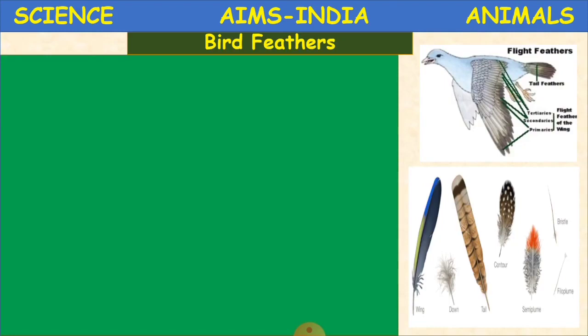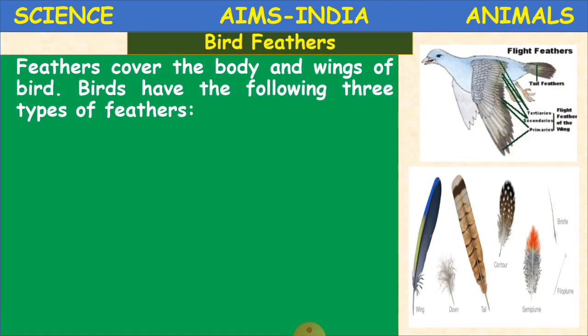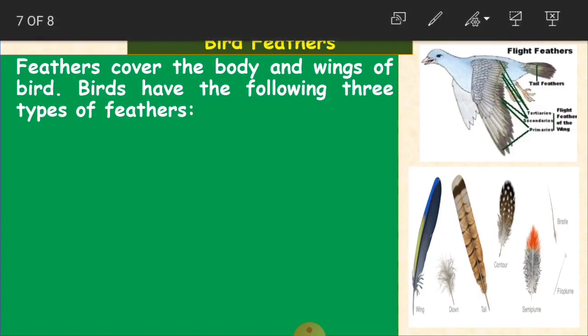Regarding bird feathers, have you seen, children, feathers of the bird? Yes, you can see them in different designs and colors, so they are very beautiful to watch. And feathers cover the body and wings of a bird. And birds have the following three types of feathers. So what are feathers, children? As you can see here in the picture, they are the covers of the body and the wings of a bird.